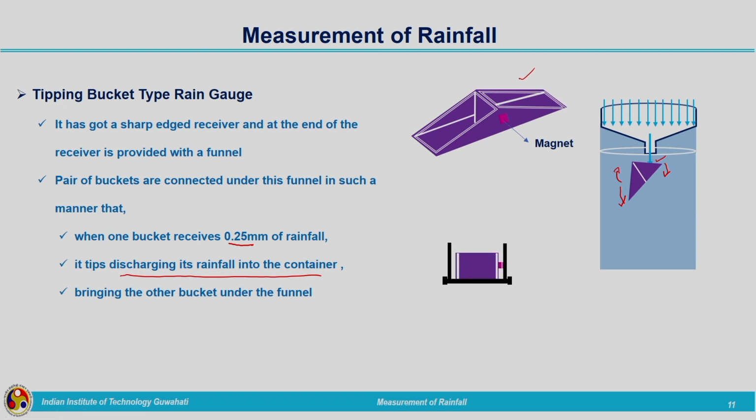So, the close view, that is from this side, if you are looking at the tipping bucket, we can get a figure like this. Here we have the tipping bucket, the magnet is here, and this is installed over a pivot bar. Here there is a stationary magnet that will be transmitting the signal. Whenever this tipping occurs, the signal will be transferred to the transmitter, or sometimes to a data logger. The data will be collected in the data logger.